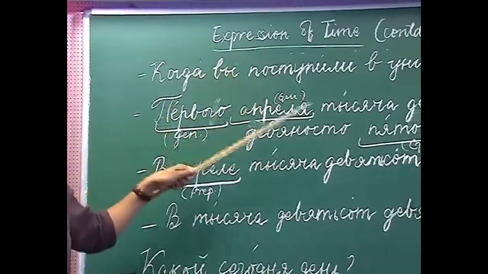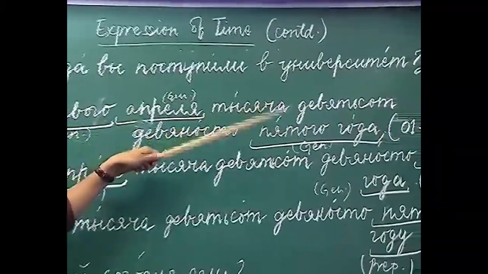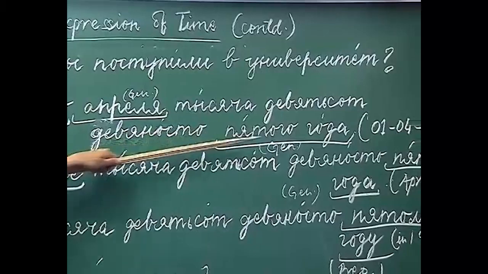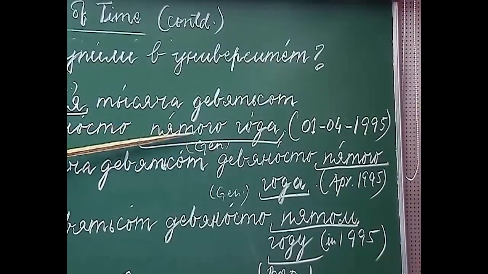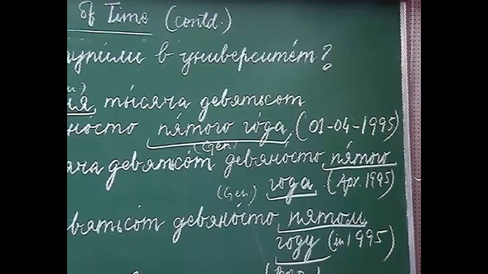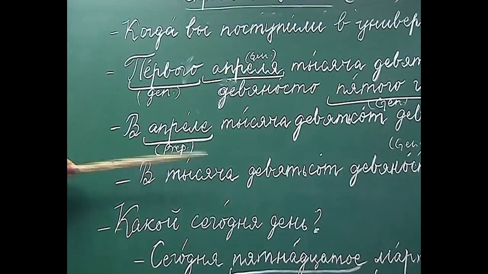Я поступил в университет 1 апреля 1995 года. Here we are using the ordinal number for the last digit and then года. So, the next situation is where we will use only the month and the year. How do we do that?